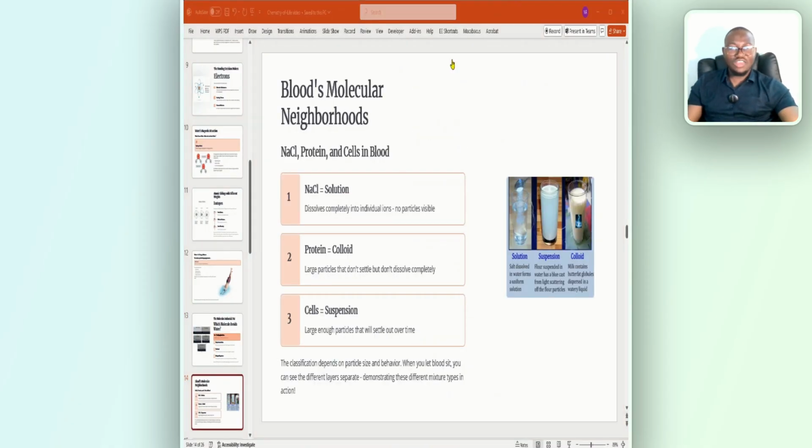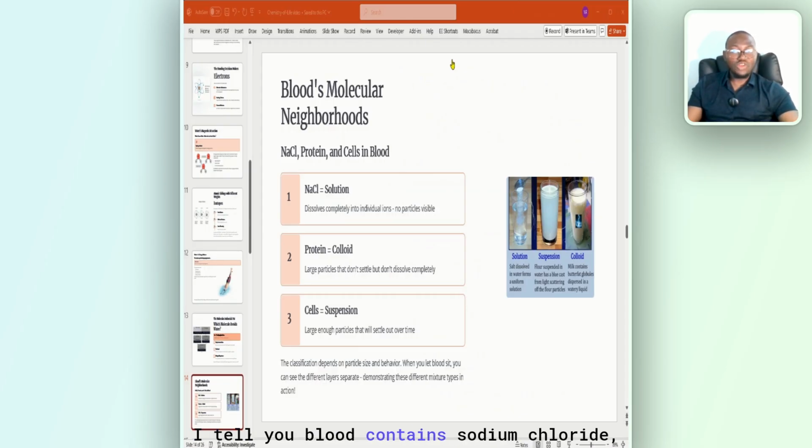And are you able to describe the different solutions I mentioned? I talked about a solution. I talked about colloid. I talked about suspension. Do you still remember the differences? If, for example, I tell you blood contains sodium chloride, protein, and cells, the sodium chloride is a what? You see, this is a big question. Sodium chloride is a solution. I mentioned characteristics of solution. Light passes through it very, very well. The particles are less than 1 nanometer.